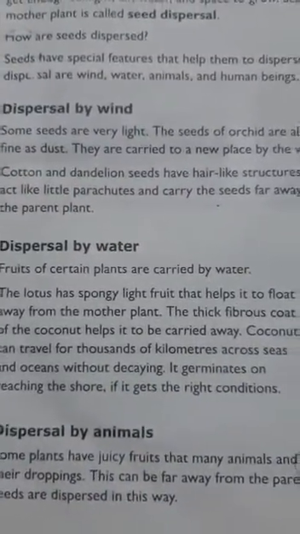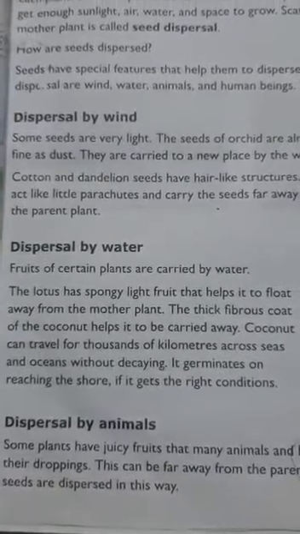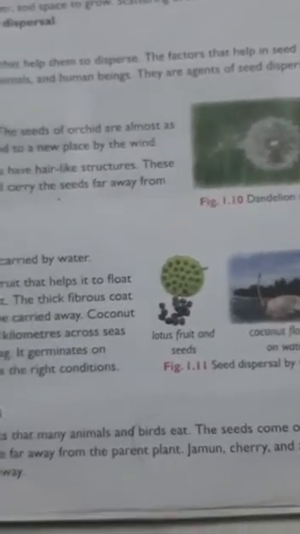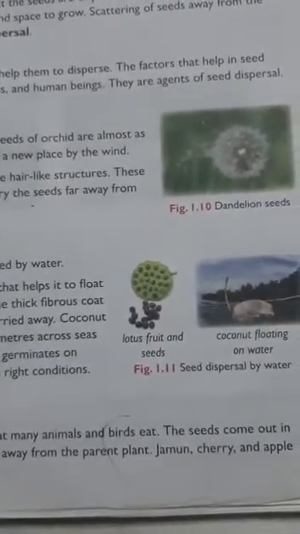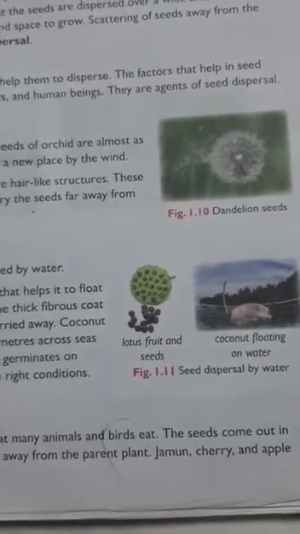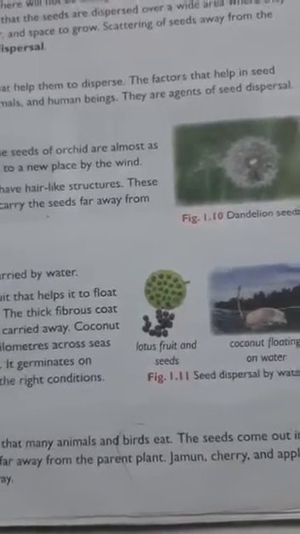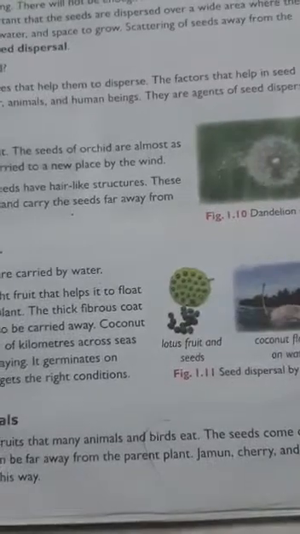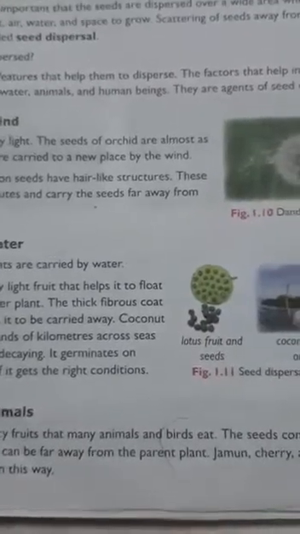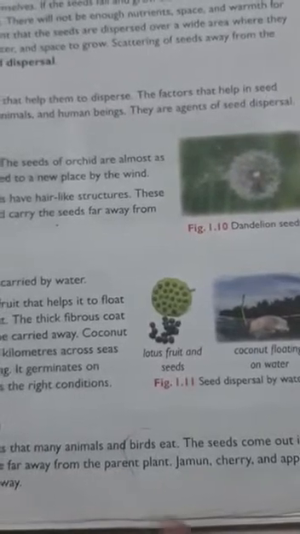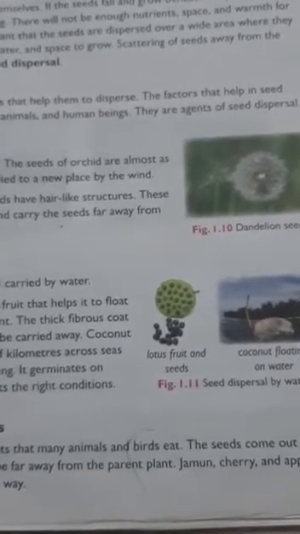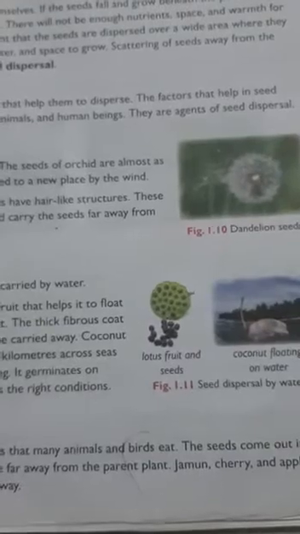Then dispersal by animals. Now how are seeds dispersed by animals? Some plants have juicy fruits that many animals and birds eat. The seeds come out in their droppings. This can be far away from the parent plant. For example, jamun, cherry and apple seeds are dispersed in this way. While animals and birds are eating or flying away, some seeds will be dropped down.